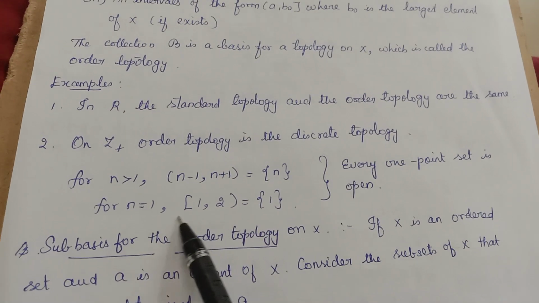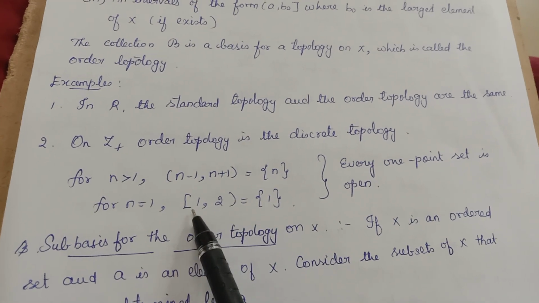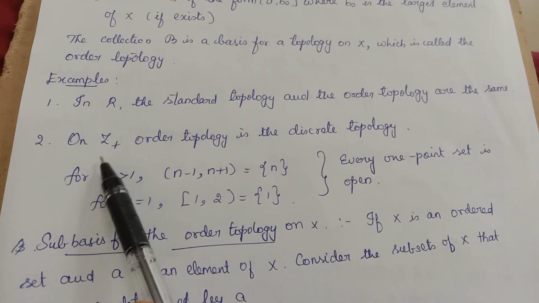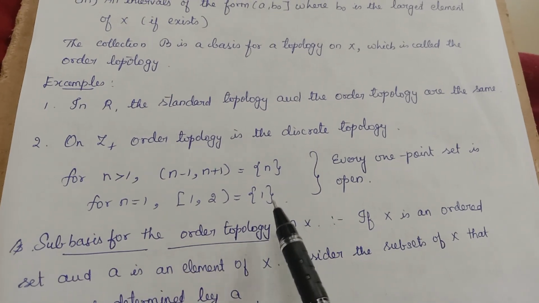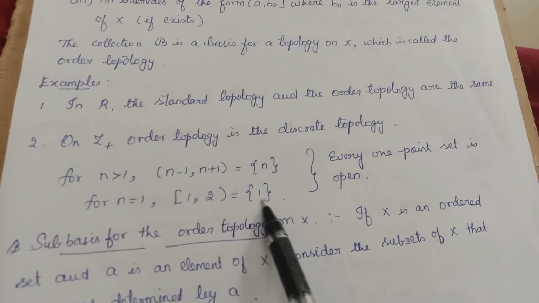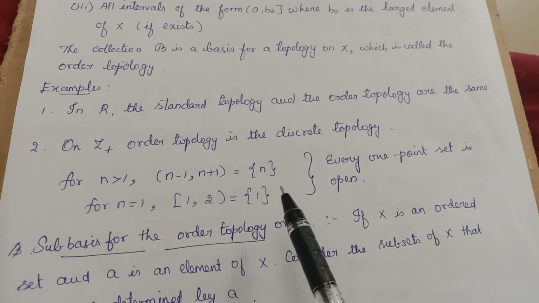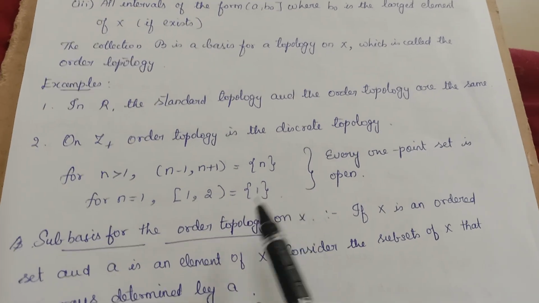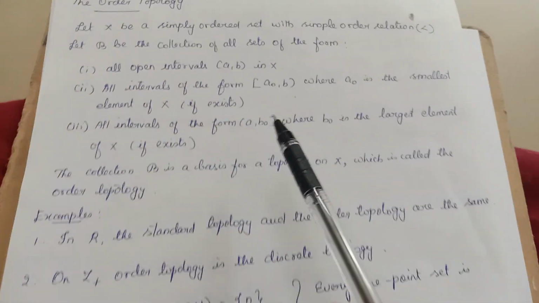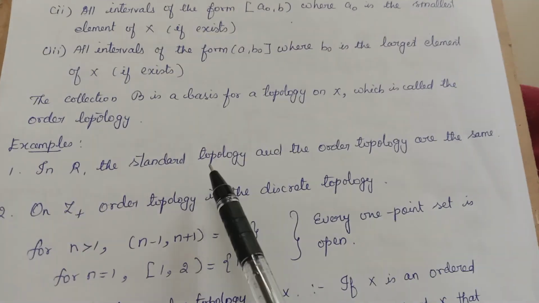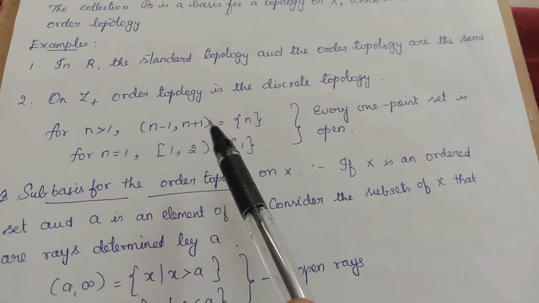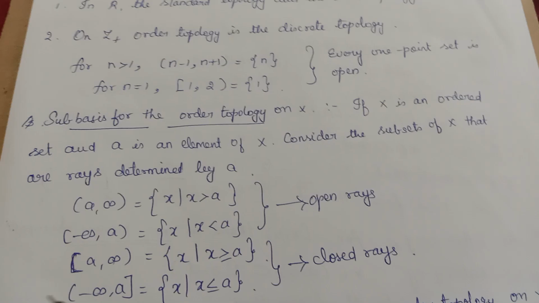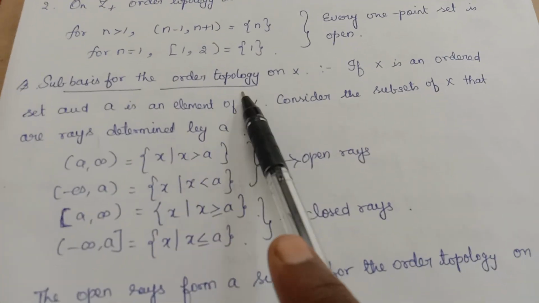And since it is only the positive integers, it contains the least element 1, so [1, 2) is equal to the singleton {1}. So the basis elements are the singleton sets, which generate the discrete topology. So the order topology on the real line is our standard topology, and on the positive integers it is the discrete topology.